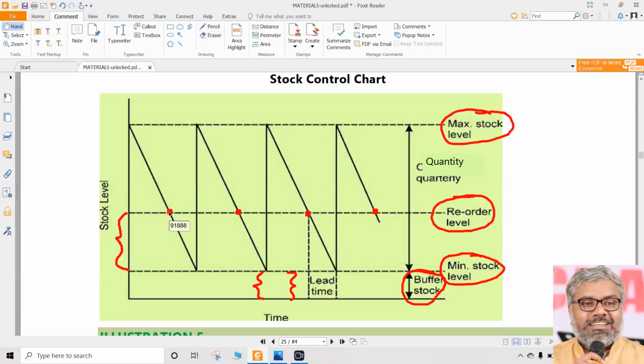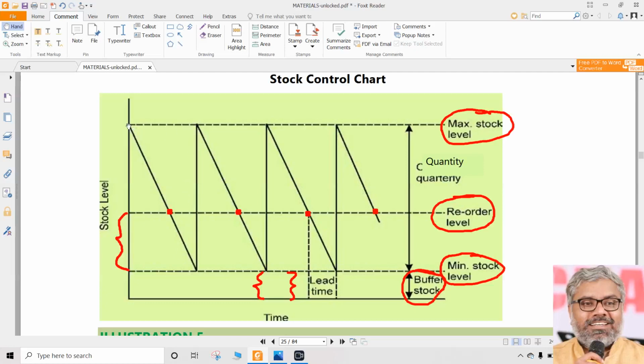But a fresh order being made does not mean we immediately have the stock with us. It will take lead time. In the meantime, we are consuming from our stock only. Our stock level is reducing because we are using that stock for production. But it never went below the minimum level. That is how our management will be. And by the time all the stock that we ordered has come, our stock went up again to this level.